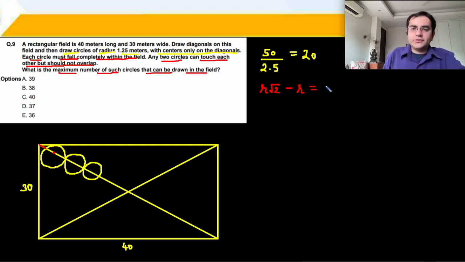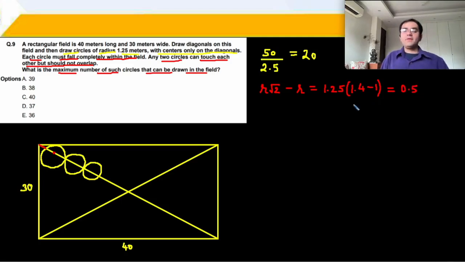And r is 1.25, so 1.25 (√2 minus 1). √2 is approximately 1.4, and 1.4 minus 1, that's 0.4. 0.4 means 40%. 40% जिसका 10% is 0.125, 20% हो गया 0.25, 40% हो गया 0.5. तो हमें यहाँ से भी निकालना है and यहाँ से भी हमें उतना distance निकालना है because that is not usable for me. So 0.5, 0.5, 1 निकालना है.